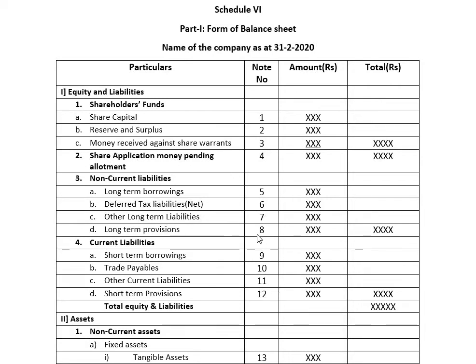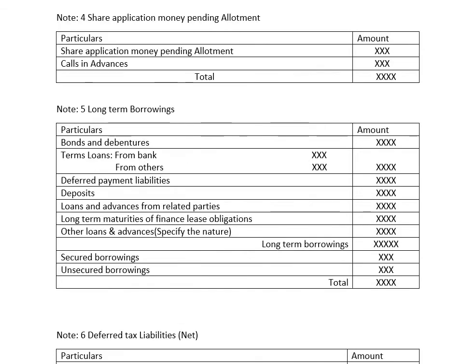It completes the liability part of the balance sheet. Later we shall go ahead with the asset part of the balance sheet. Here we have note number 4, that is share application money pending allotment. It's the fourth note. Whatever amount is available in the outer column of the fourth note will be carried forward to the balance sheet.